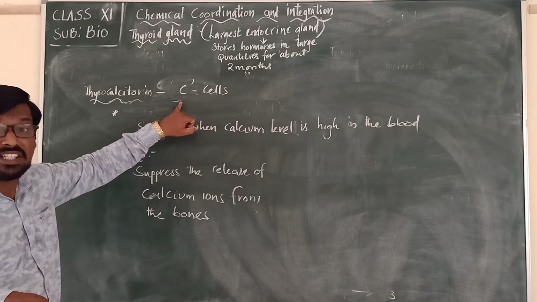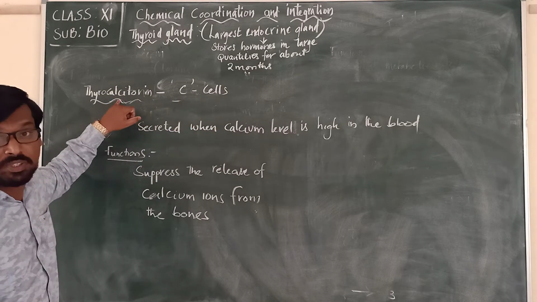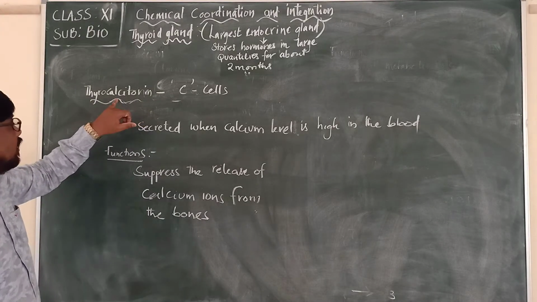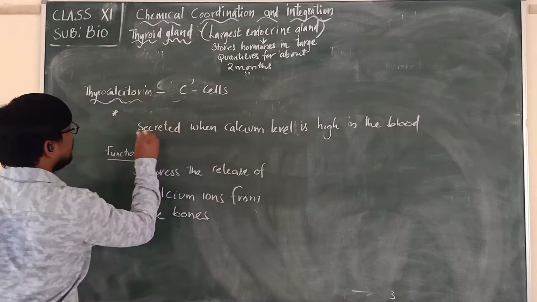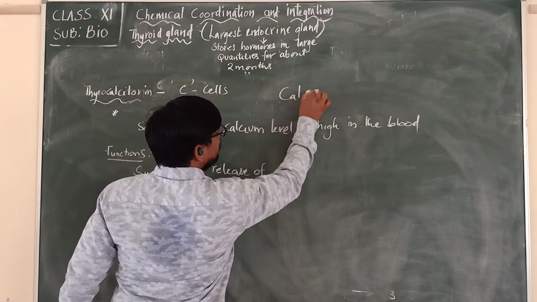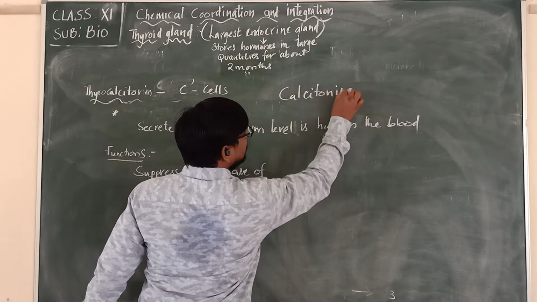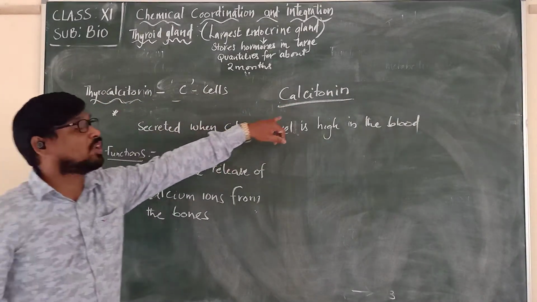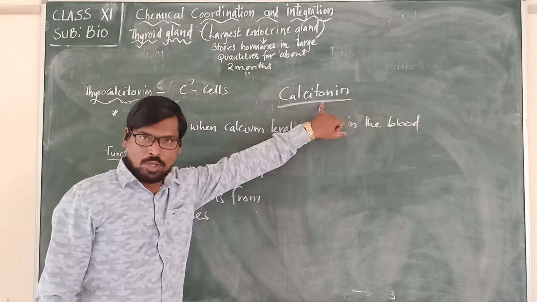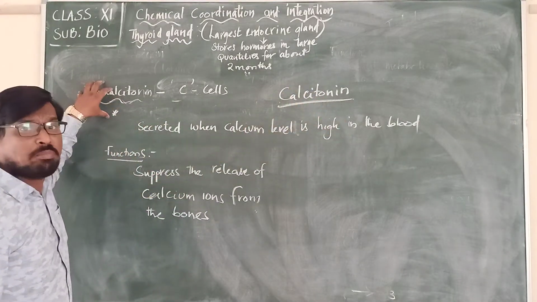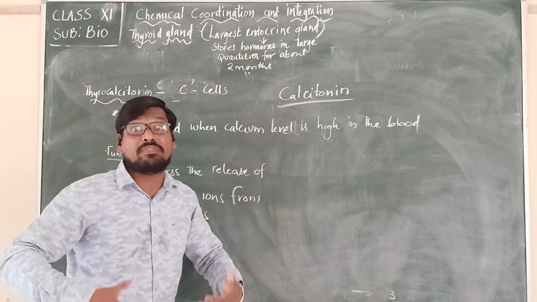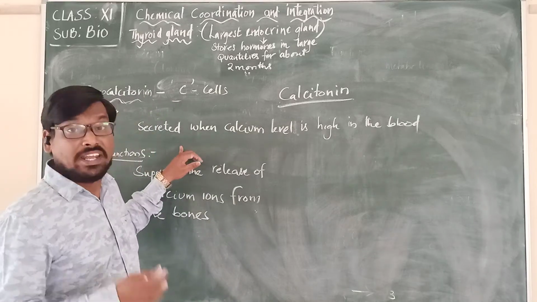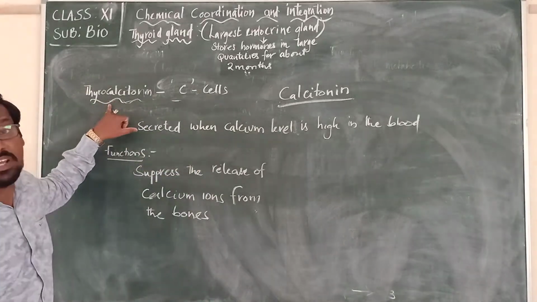So C cells present in the thyroid gland are responsible for producing thyrocalcitonin. In short, it is otherwise known as calcitonin. Please remember, it is otherwise called calcitonin. Now, this particular hormone is secreted when calcium levels are increasing in our blood. When the calcium is increasing in the blood, in such cases, thyrocalcitonin will be released.